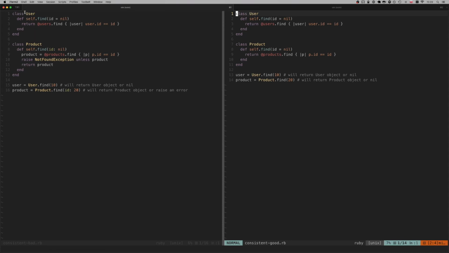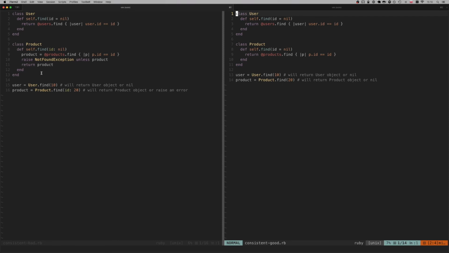So you've got two classes, user and product. Both classes have one method called find. Since both classes are kind of data classes, they are the model layer. And since both have the same method, I expect them to behave in the same way, but they actually don't.